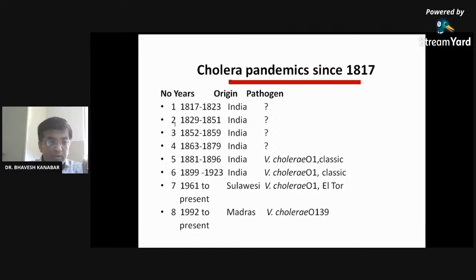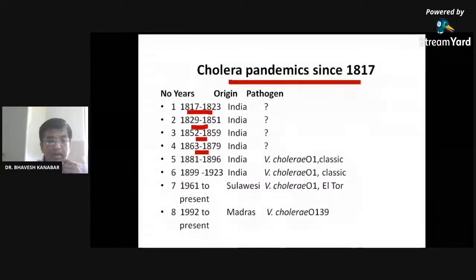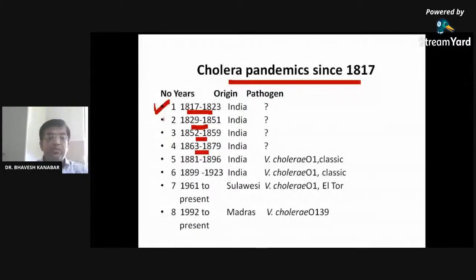Times you have seen 1, 2, 3. Right? You can say that this pandemic lasts for 5 years, 6 years, in fact. Here you can see that, right? So many years the pandemic has lasted. So this cholera pandemic was before the 19th century, before the birth of our grandfather. You can see that it is before the birth of your grandfather's father, even.